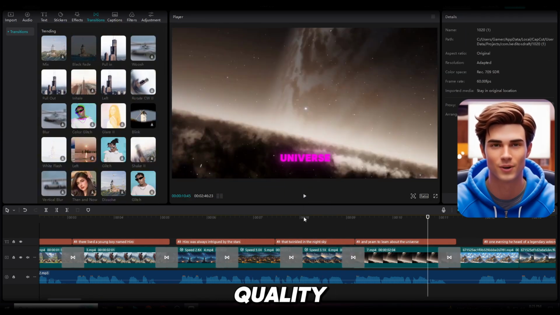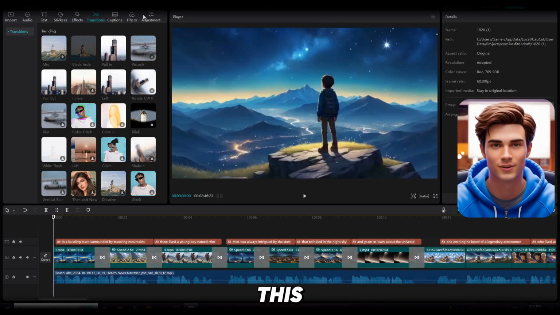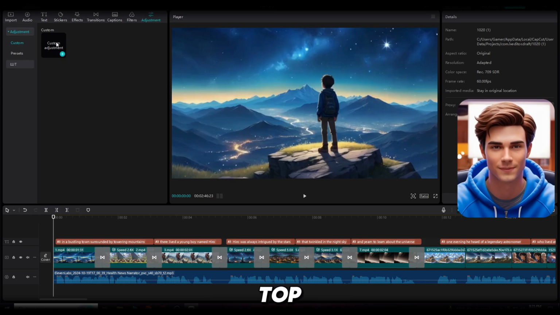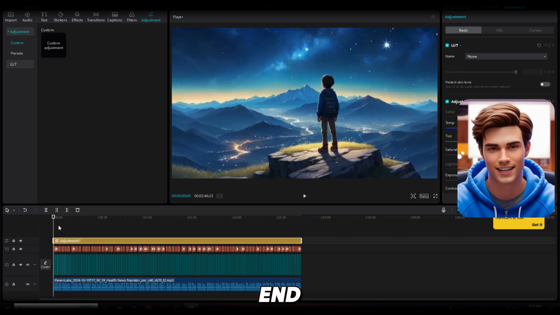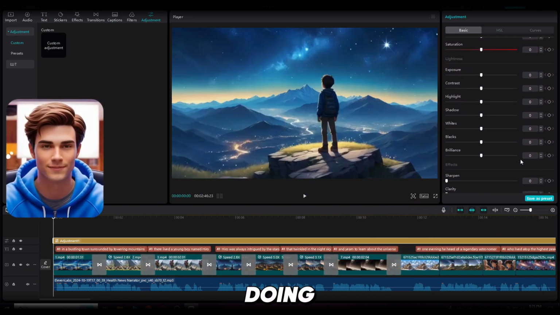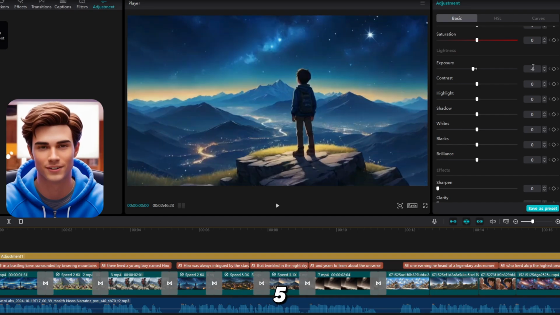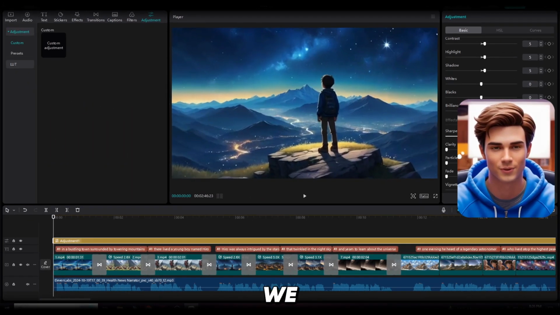To make the video quality better and more vibrant, let's add an adjustment to it. To do this, open the Adjustment tab at the top and drag down the adjustment. Make sure to drag it so it goes all the way to the end of your video. Now just look at the settings on the right side and follow what I'm doing. Set the exposure to -5, contrast to 5, highlight to 5, and shadow to 5. Now scroll down and set the sharpen to 20. And that's it, but we are not done yet.